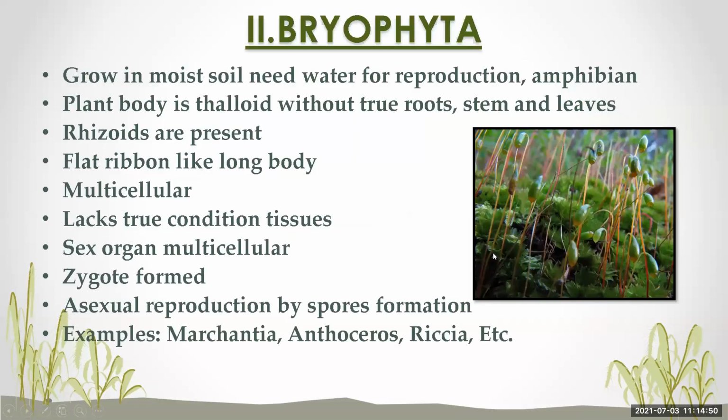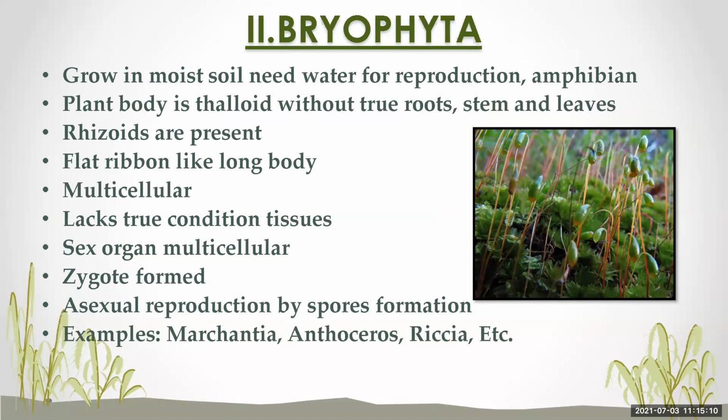The next one we have studied is Bryophyta. Now, what are the characteristics of Bryophyta? They usually require both soil as well as water for reproduction, so they are amphibian in nature. Why are they amphibian?